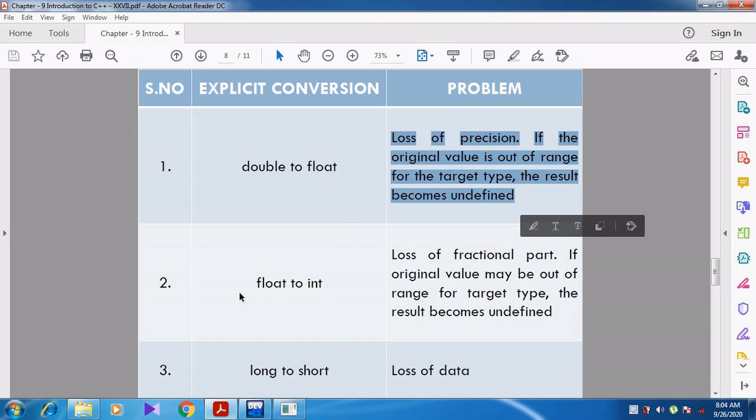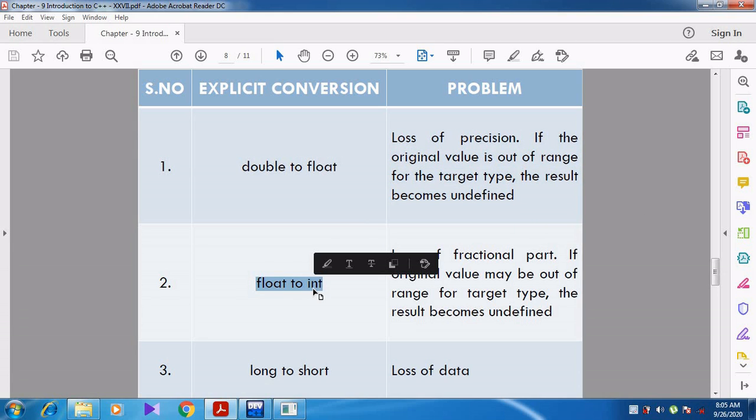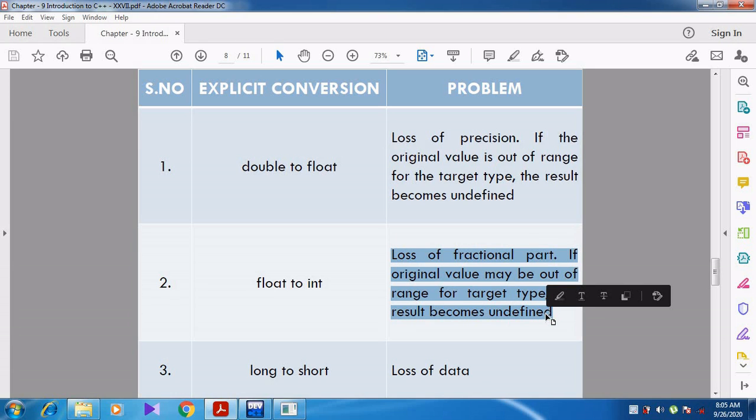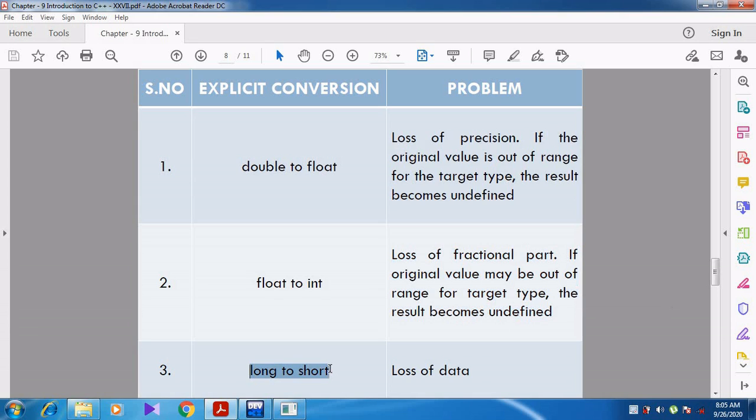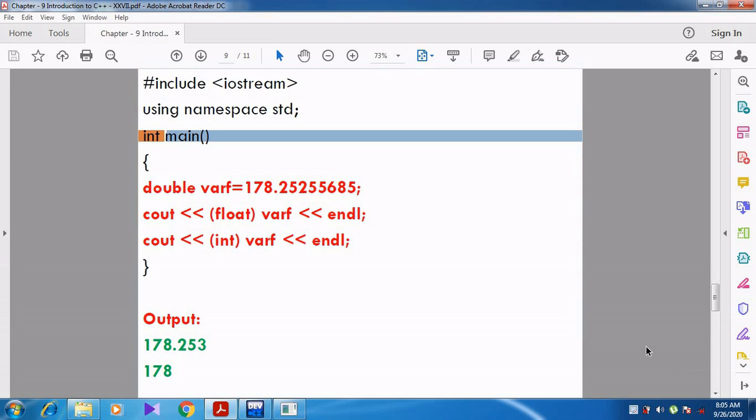Like that you can see float to int. Float is converted to int. Now we have seen in the last example, here also we are losing the fractional part. We are converting the larger type to smaller type, so there is loss of the fractional part. Like that, long data type to short: whenever we assign long to short, that is also loss of data. Can you understand, students? In these three types of conversions we are losing the data.